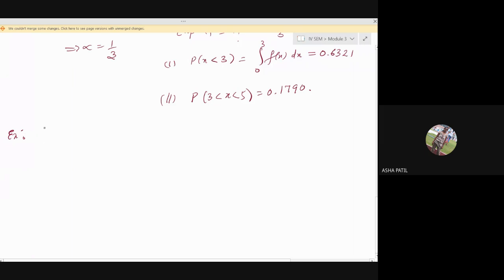The sales per day. Ma'am, what is the starting of the question, that the length of the telephone conversation, telephone conversation?